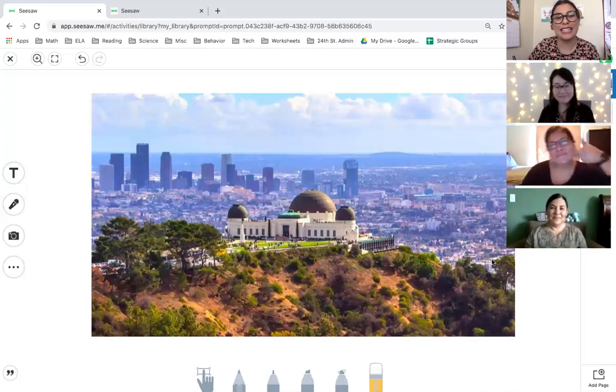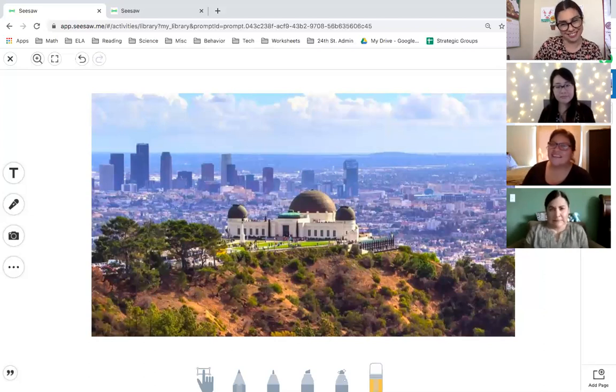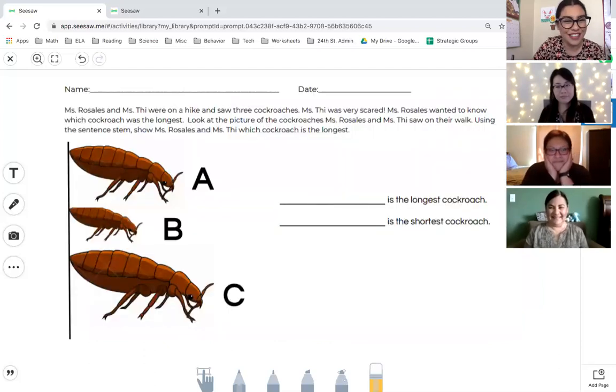So Miss Hernandez, can you tell us what's happening in this story? And remember, boys and girls, you can pause the video to share what you think the story is about, who the characters are, what the characters are doing with your brother or sister or your mom or dad right next to you. So in the story, Miss Rosales and Miss T went for a hike, but on their hike, they saw some cockroaches. And they were looking at the cockroaches more carefully, and they want to know which one is the longest.